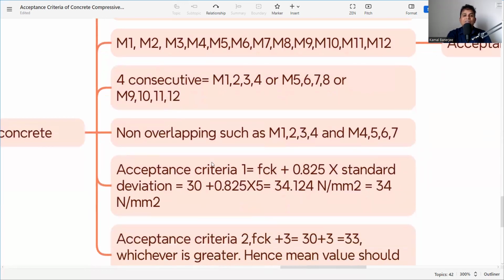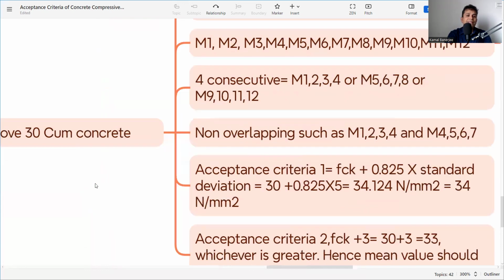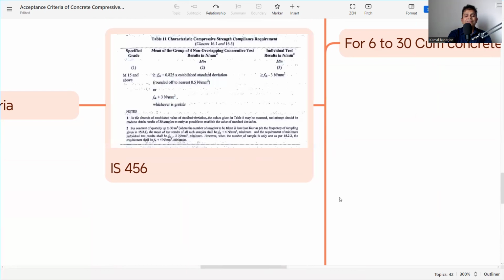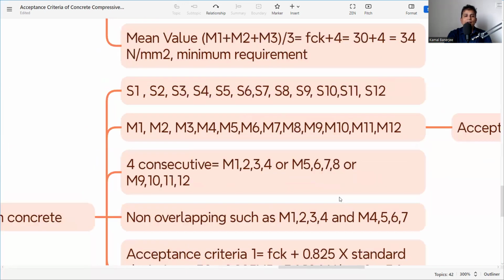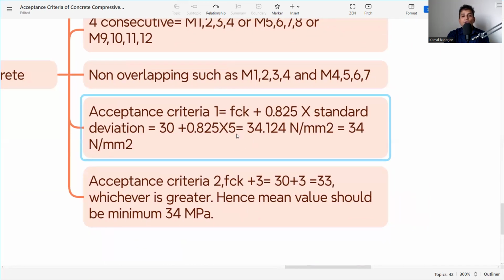Now, what is the acceptance criteria? The criteria for FCK is FCK plus 0.825 into standard deviation. From where are we getting that? Again, from this table: FCK plus 0.825 standard deviation, or FCK plus 3, whichever is greater. Except first, FCK plus 0.825 into standard deviation. Here we have already taken the standard deviation for M30, as I showed you in the table, that is 5. So 30 plus 0.825 into 5 comes to 34.125.